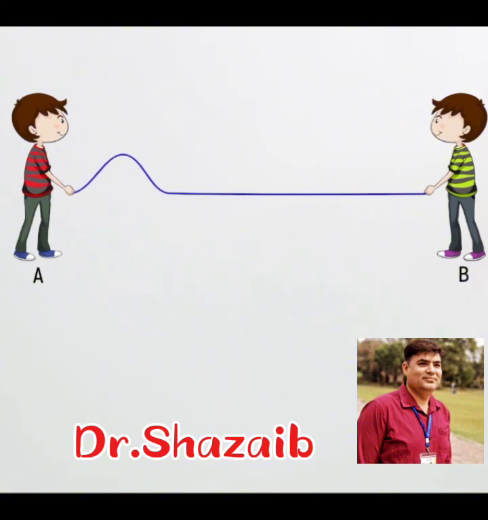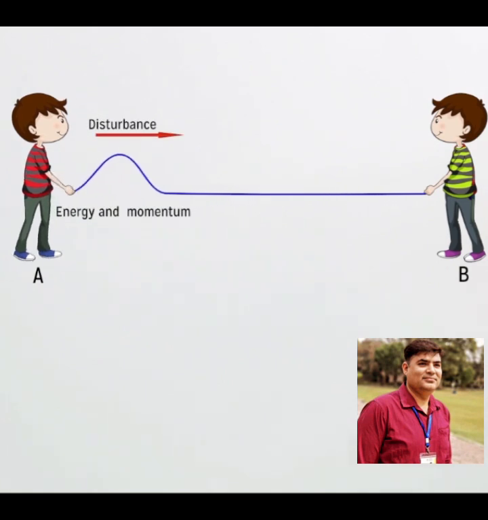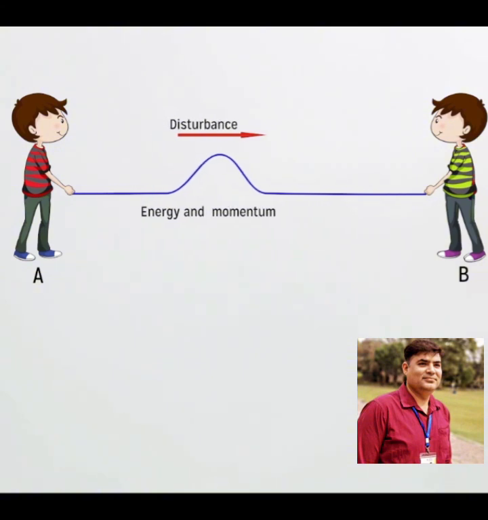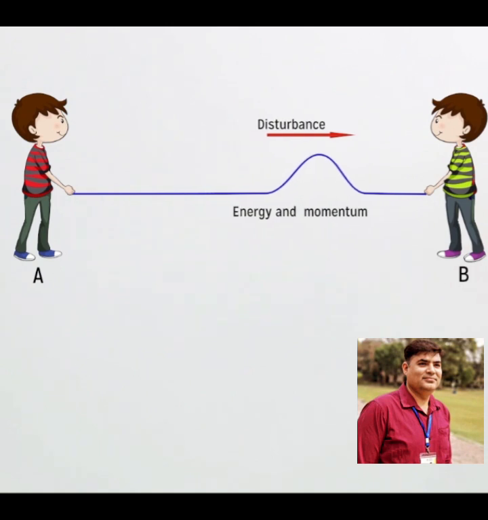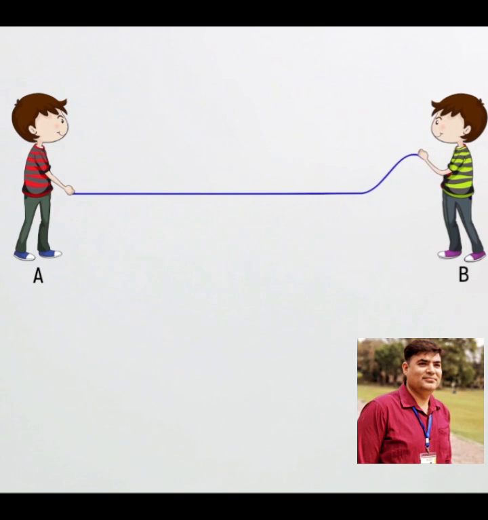Let me suppose an example. There are two observers, A and B, and observer A produces some jerk in the rope, and this rope moves in the form of some pulse towards observer B. So on the basis of this experiment, we can define waves as the disturbance or mechanism by which energy and momentum is transferred. Specifically, and this point is most important, without transporting matter. So in this rope, matter is not transported, but only energy and momentum.